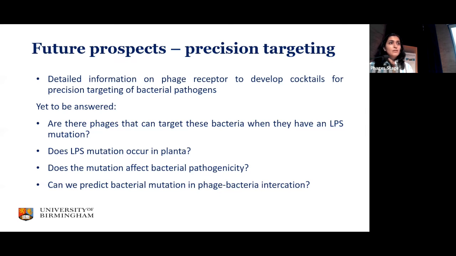So does the pathogen prefer to keep its pathogenicity and not resist the phage, or does it prefer to resist the phage and lose its pathogenicity? And can we predict bacterial mutation in phage bacteria coevolution? Now we have a selection of Pseudomonas syringae pathovars from a pilot study that we did recently. So if we have machine learning techniques, can we look at the genome and predict that these mutations happen in phage bacteria coevolution?